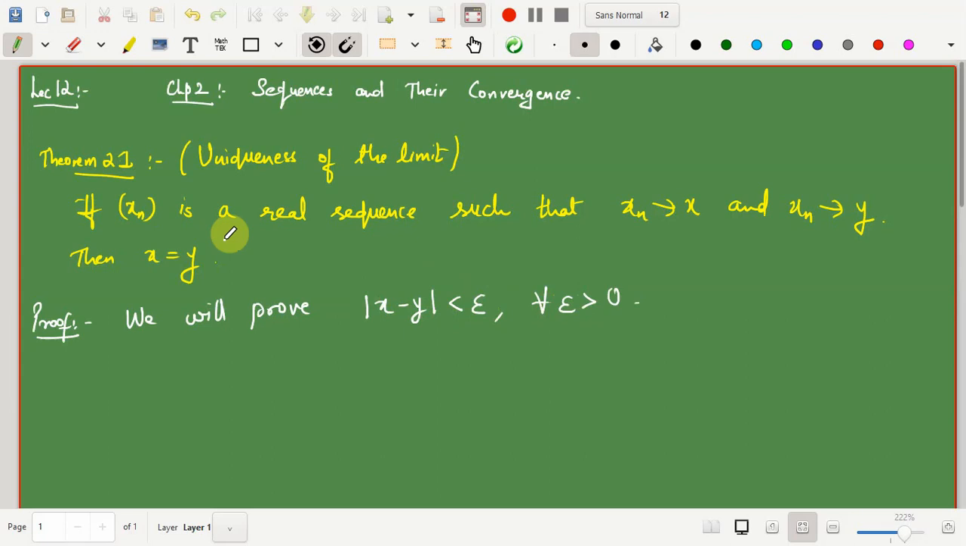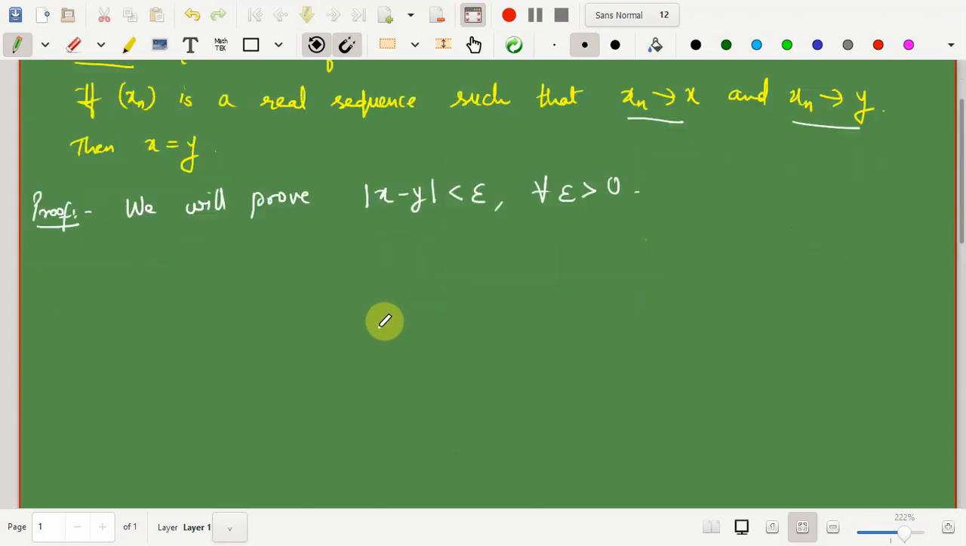So we attain this equality by showing that mod of x minus y is less than epsilon for all epsilon positive. Why are we doing this? Because when we talk about convergent sequences, epsilon always comes into the picture. I am going to use the fact that xn converges to x and xn also converges to y. So let us start with the proof. Let epsilon be positive. This is given.